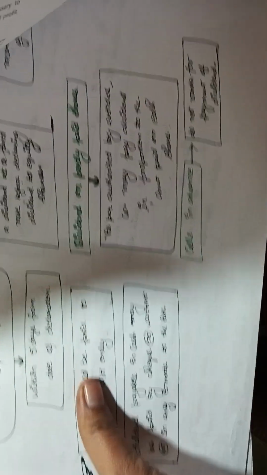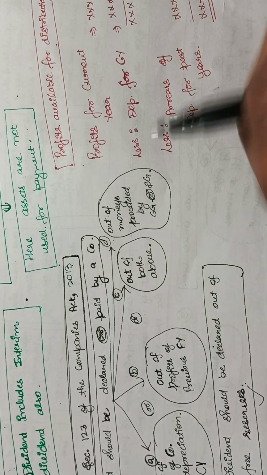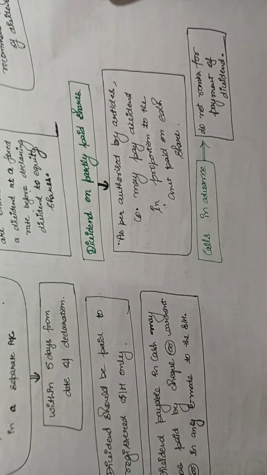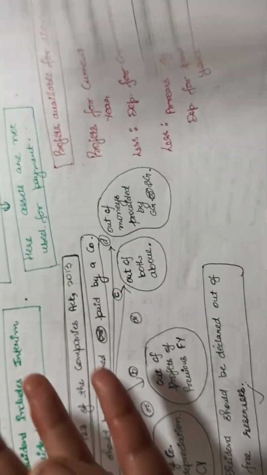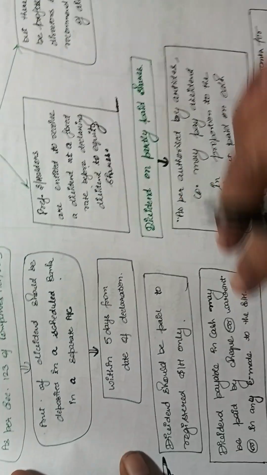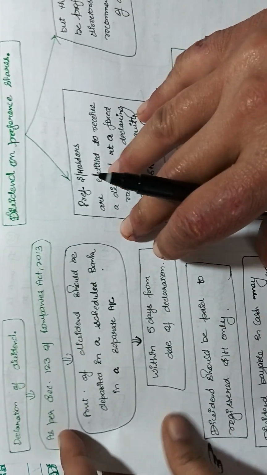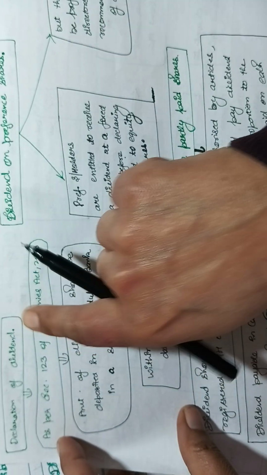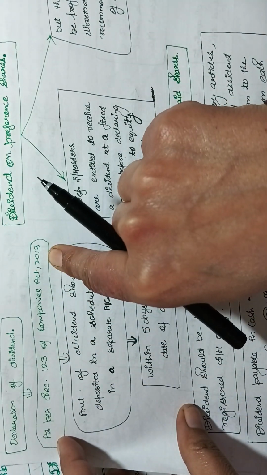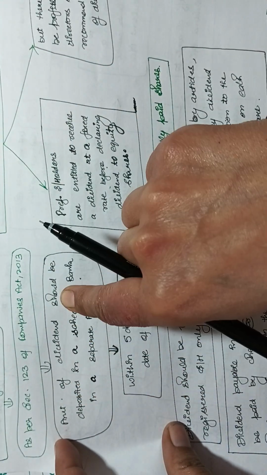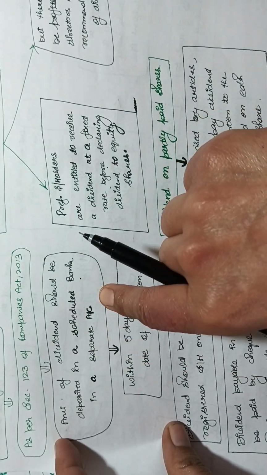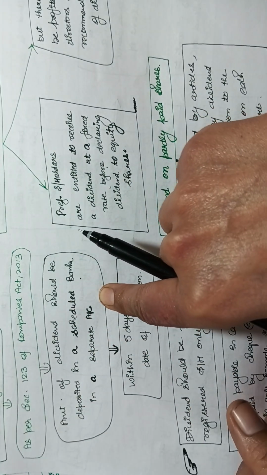And now we have given more about dividend for the preference shareholders. And section 124 has mentioned some conditions about the dividend. First of all, declaration of dividend. As per section 123 of the Companies Act 2013, the amount of dividend should be deposited in a scheduled bank in a separate account. This is the process of declaration of dividend.